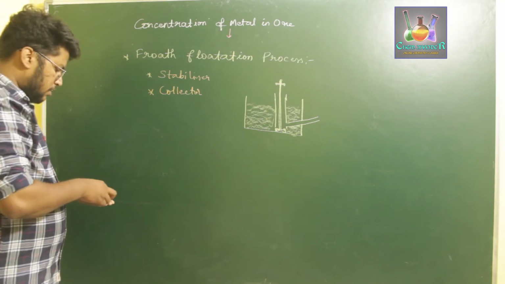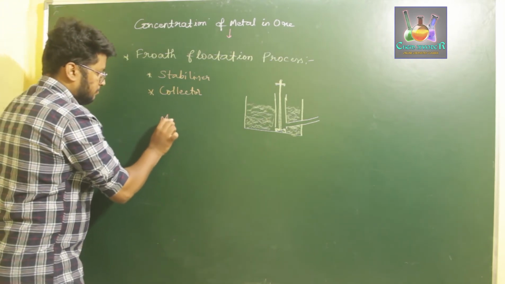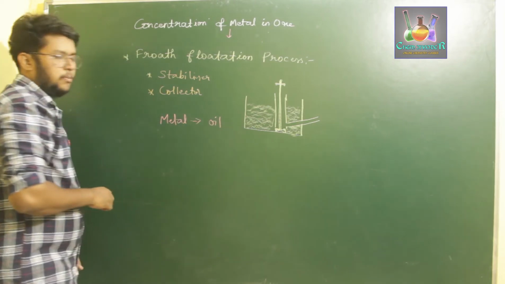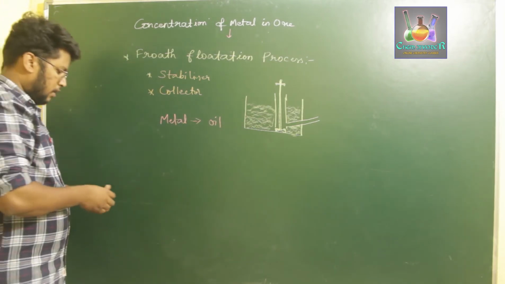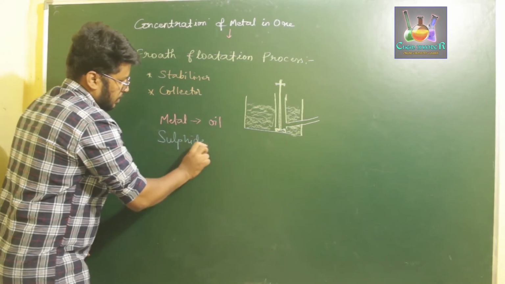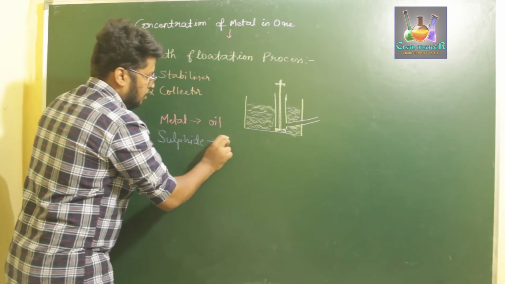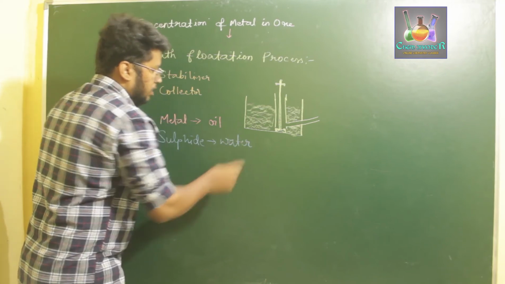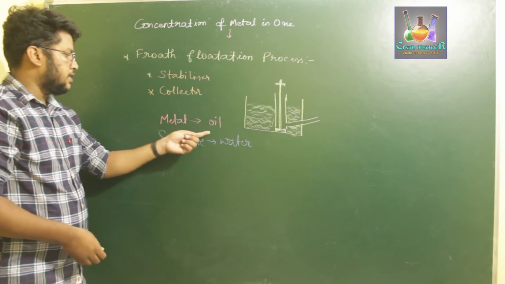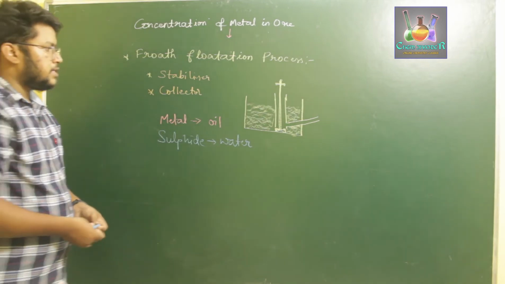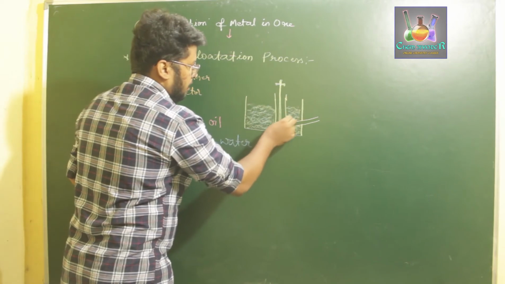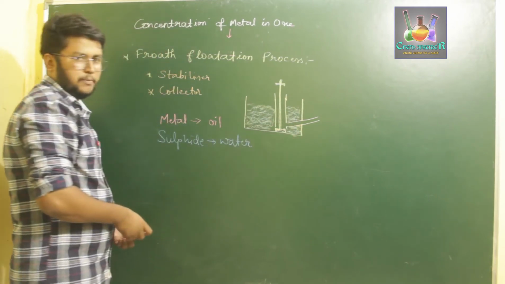So what happens here is metal ores are wetted by the oil present in the solution, and the sulfide impurities are wetted by water. That means water wets the sulfide components, whereas oil wets the metal components, leaving behind a mixture of metal, sulfide, oil and water.